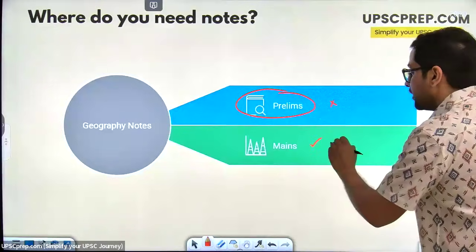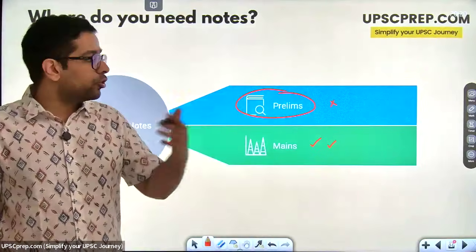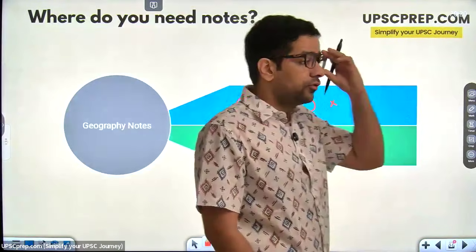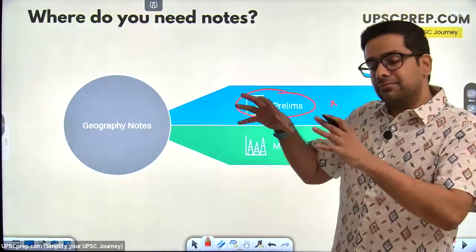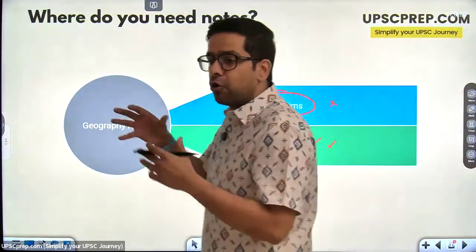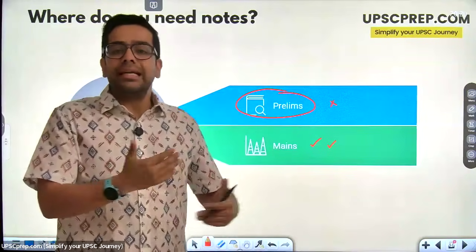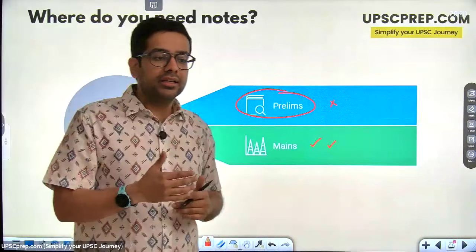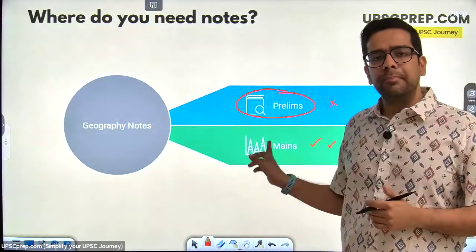Mains के लिए, however, you should make some notes. Right, mains के लिए I want to make notes. I want to make notes of location of industries. Mains के लिए I want to make notes of the different areas and how minerals are being explored, or what is the strength of India in particular minerals. What are the trade deals that we are giving, and what particular minerals are being traded and discussed over there. So these sorts of things I want to cover when I'm talking about mains.